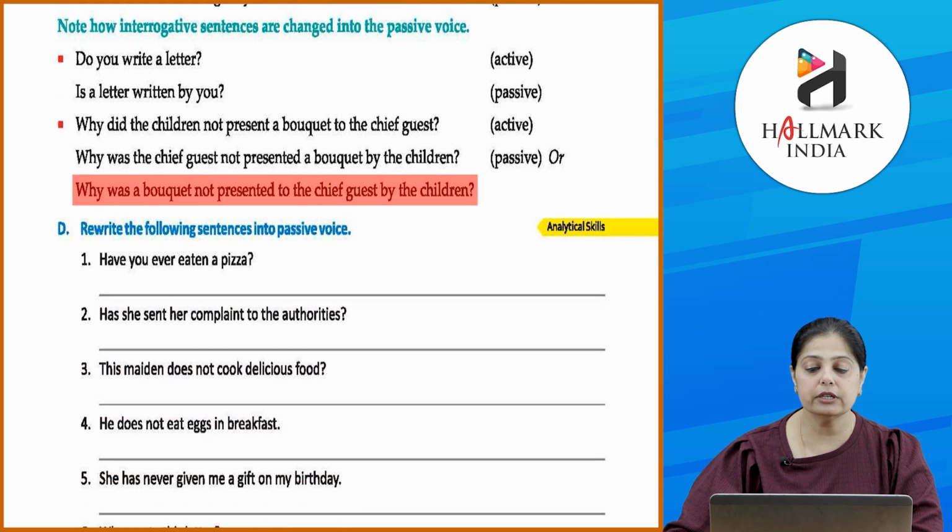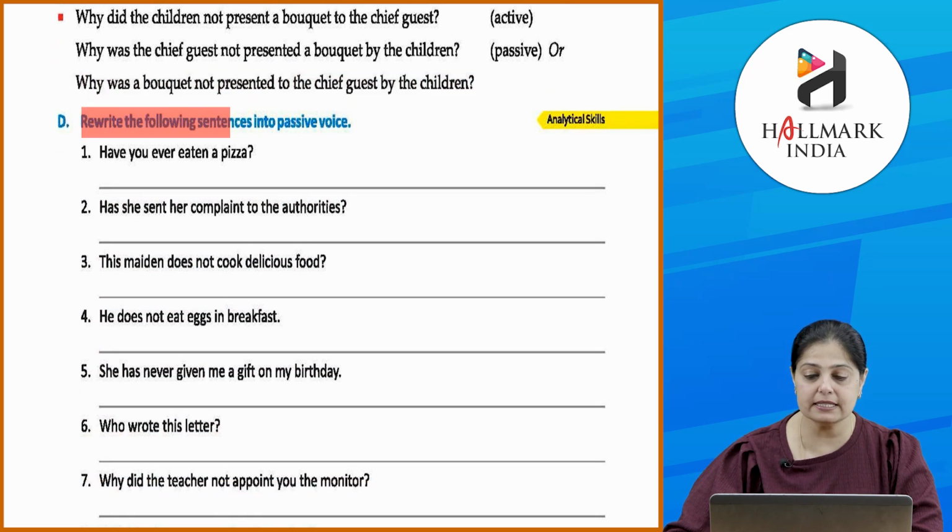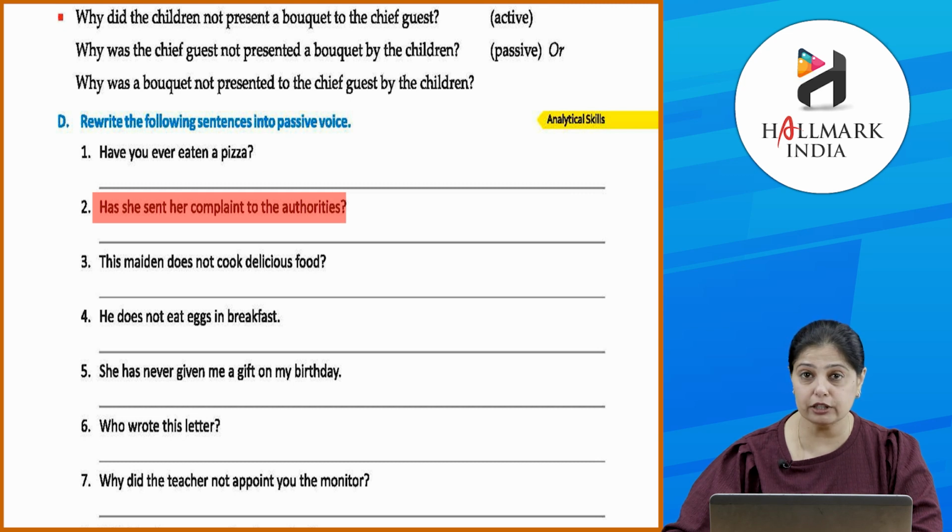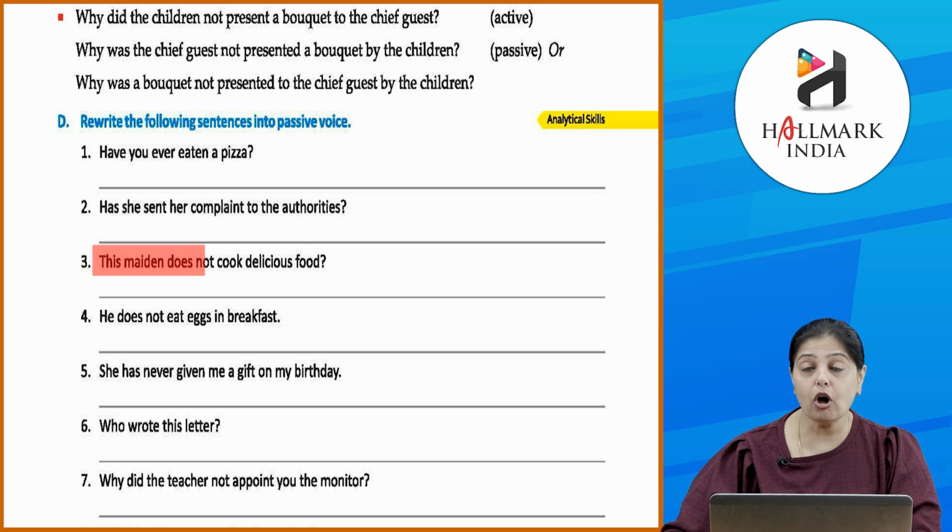Clear? So now let's rewrite the following sentences into passive voice. Have you ever eaten a pizza? Has a pizza been eaten by you ever? Okay. Has she sent her complaint to the authorities? Is the complaint being sent to the authorities by her? Okay. This maiden does not cook delicious food. Is delicious food not cooked by this maiden?